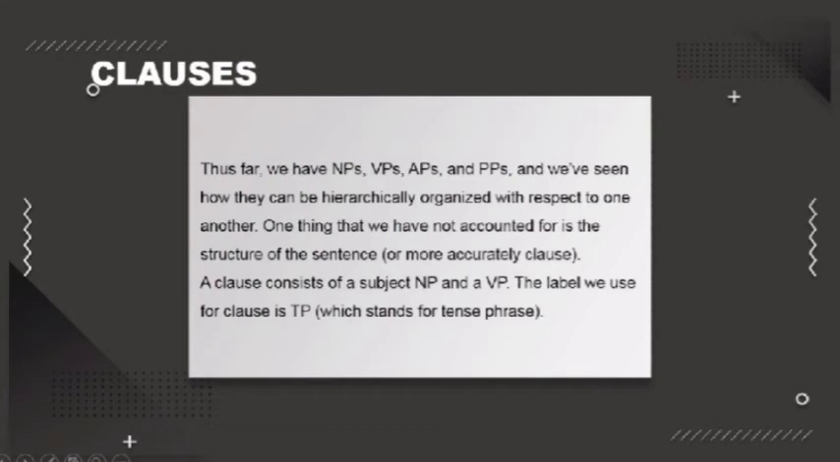Clauses. Thus far, we have noun phrase, verb phrase, adverb phrase, and prepositional phrase, and we have seen how they can be hierarchically organized with respect to one another. One thing that we have not accounted for is the structure of the sentence, or more accurately clause. A clause consists of a subject, noun phrase, and a verb phrase. The label we use for clause is TP, which stands for tense phrase.